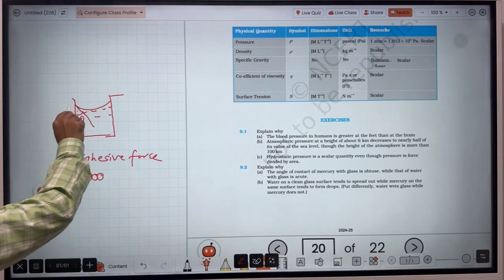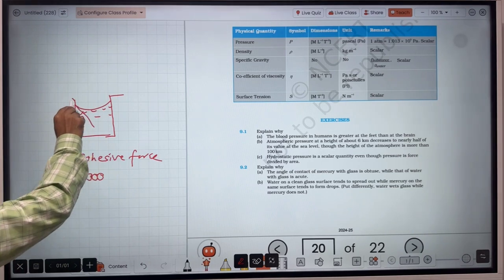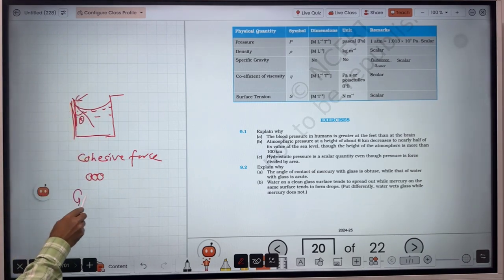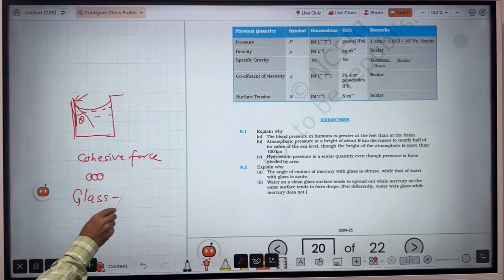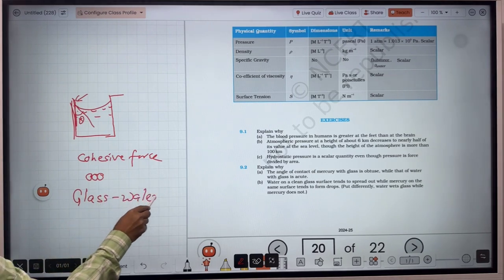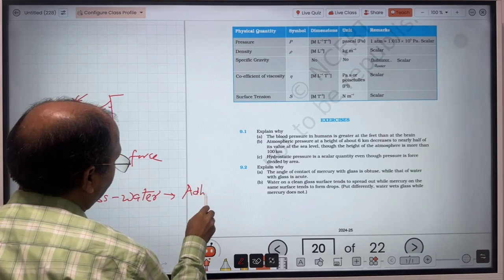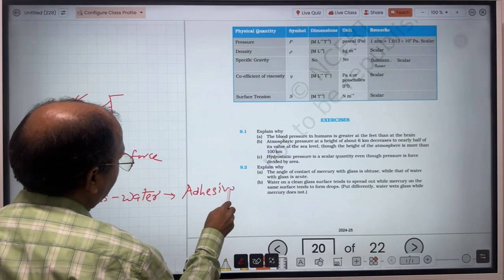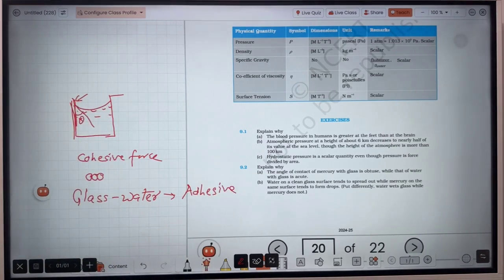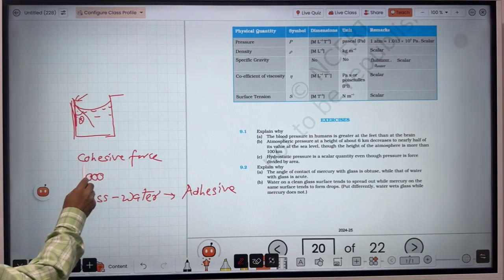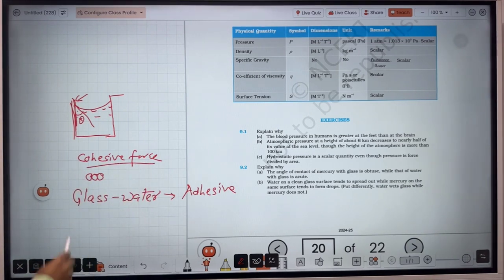And there will be adhesive force. Between the water molecule and the container, suppose the container is of glass. So glass plus water, this force will be the adhesive force, or force of adhesion. If adhesive force is greater than cohesive force, in that case the angle will be acute.